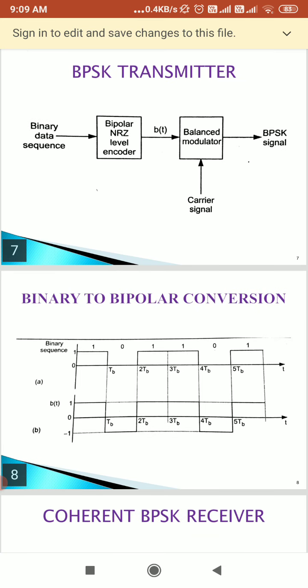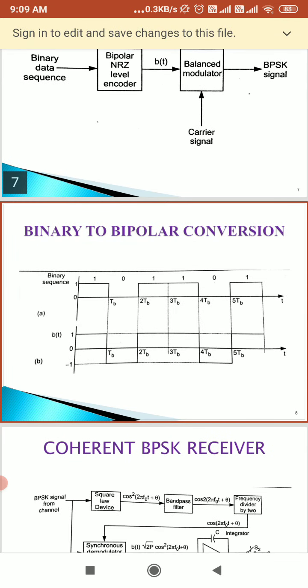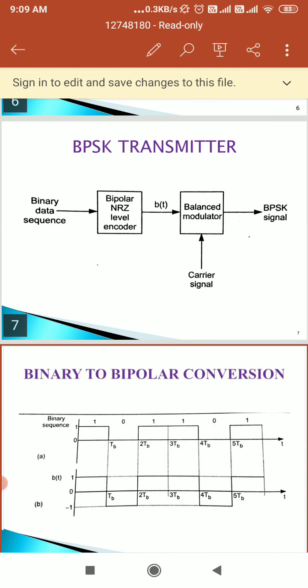First you can see how we change the binary sequence into bipolar non-return to zero values, giving the two signals S1 of t and S2 of t.